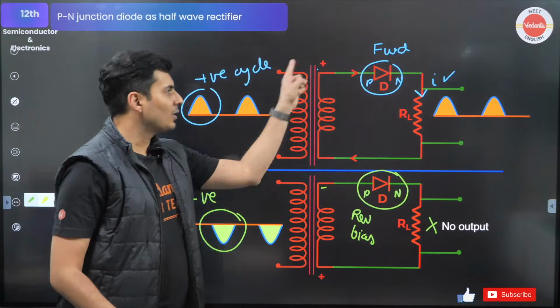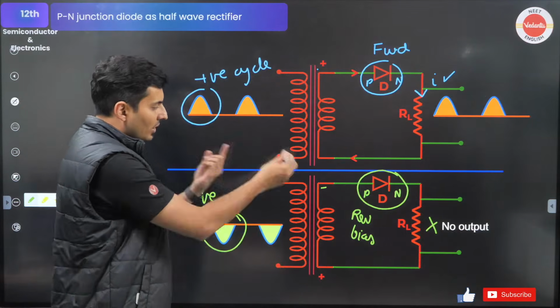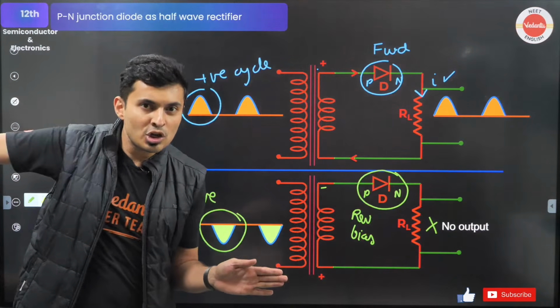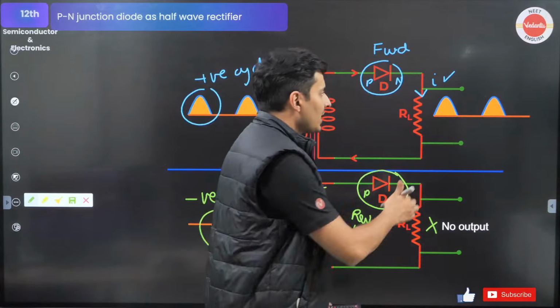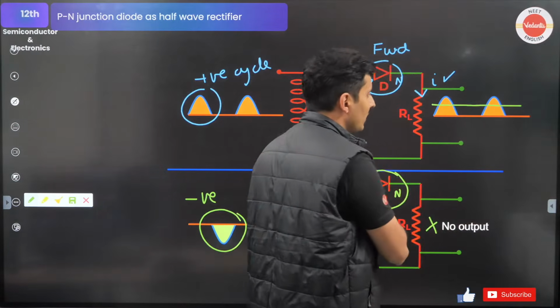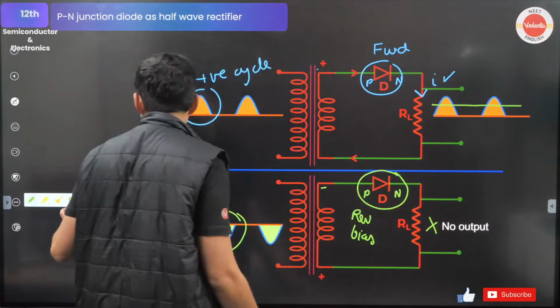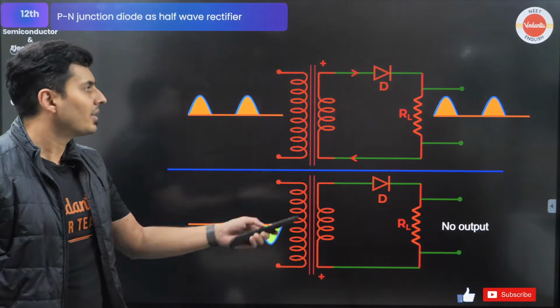So only when current is flowing this way, it will allow the output. When current is flowing the opposite way, it will just shoo it away. That's how it gets rectified. You can see that this is unidirectional current. I know it is not your favorite constant current, that's okay, but at least it is flowing only in one direction. That's why it is half wave rectification.